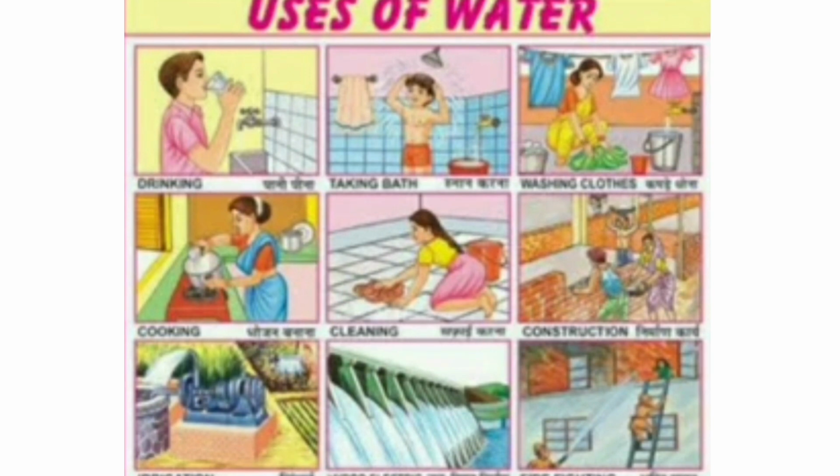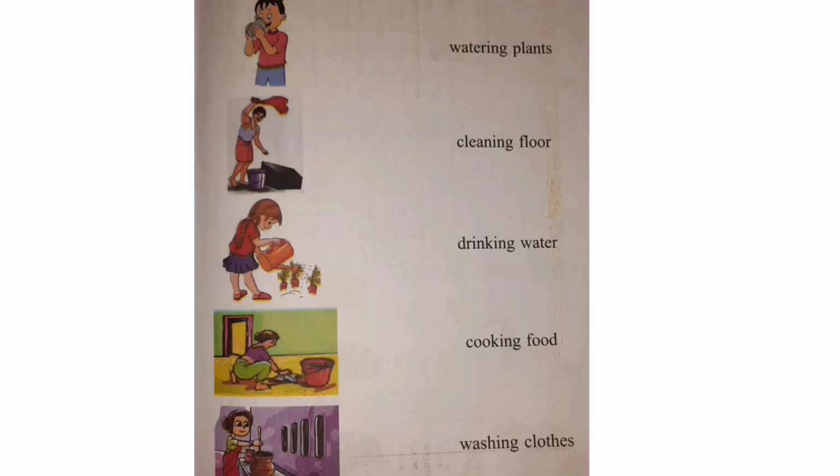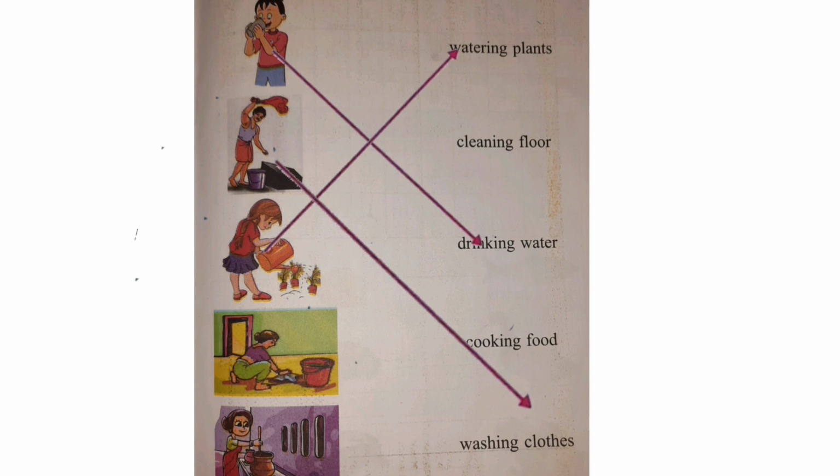See the book, children, worksheet 2. In that you can understand. Let's match the following. First, what is the boy doing? Yes, the boy is drinking water. The second picture, the man is washing clothes. Third, the girl is watering plants. Fourth, the woman is cleaning floor. Next, the woman is cooking food. You have to match these. Repeat with me: drinking water, washing clothes, watering plants, cleaning floor, cooking food.